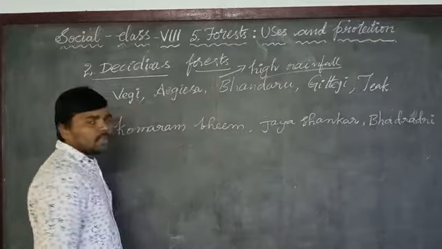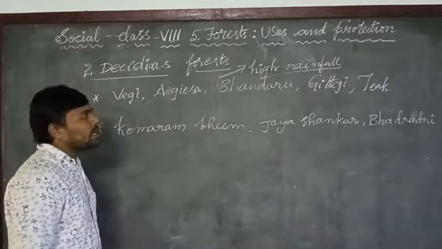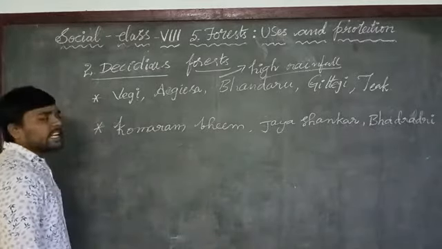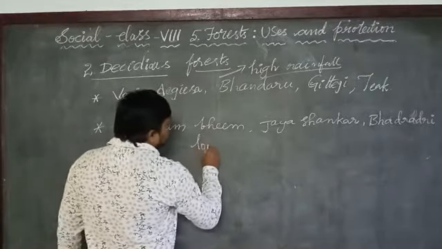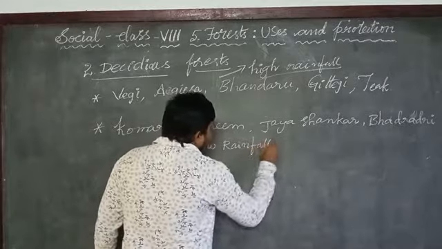Okay, in these districts we can see this type of deciduous forest, which grows in the high rainfall regions. Now let us see the different types of trees which grow in the regions with low rainfall during some months.